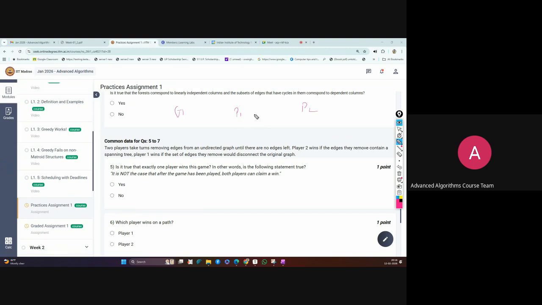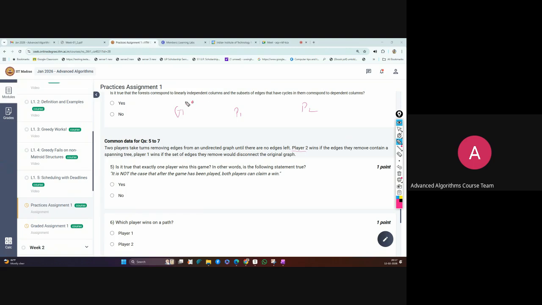Player two and player one are both removing edges, and this is the condition to win. Player two wins if the edges they remove contain a spanning tree. Suppose I make a small graph here.